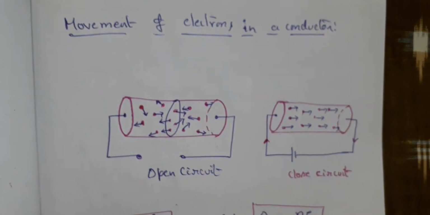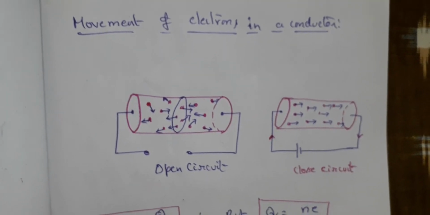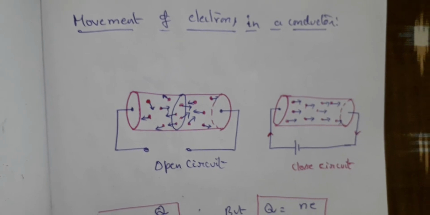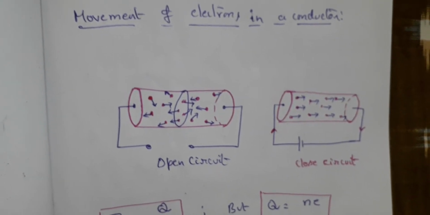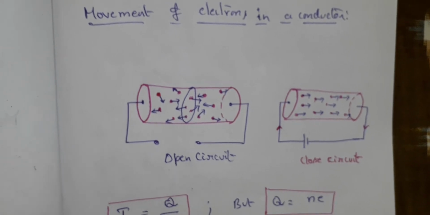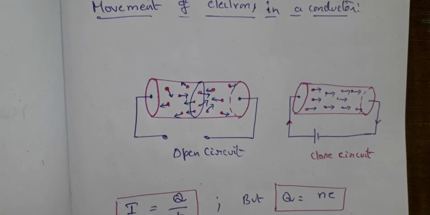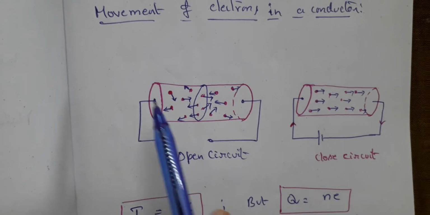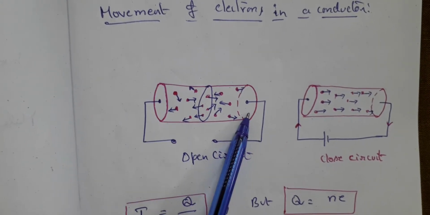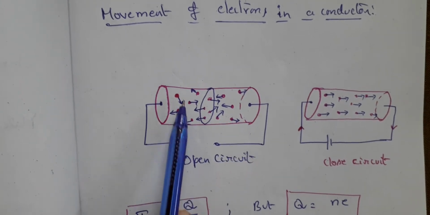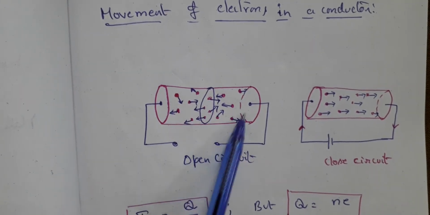So we are talking about a conductor, is it not? Conductor means, what did we say? There will be a majority of free electrons moving inside the conductor, right? So suppose in an open circuit, that means when there is no battery connection to a conductor, let us suppose that this is a copper wire. So the wire is of this shape only, is it not? Cylindrical shape. And in this wire there are so many free electrons.